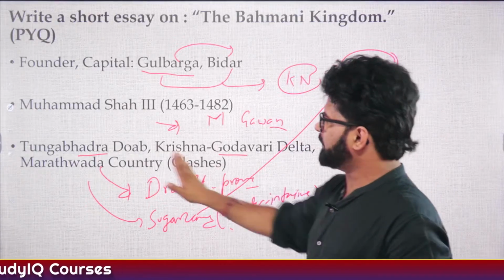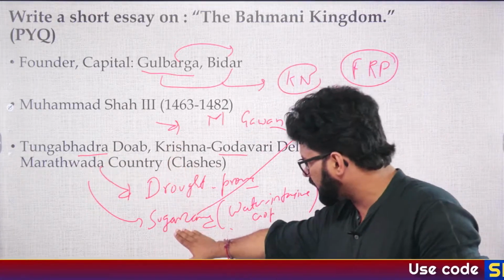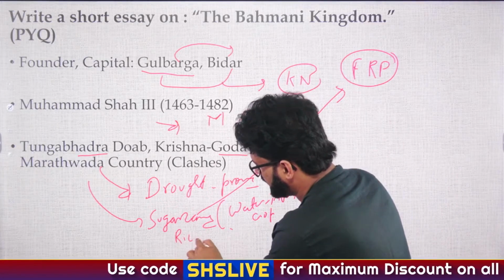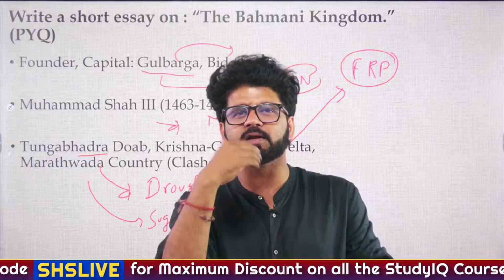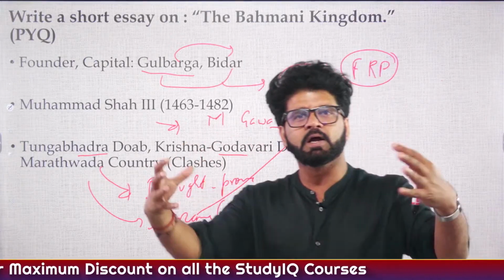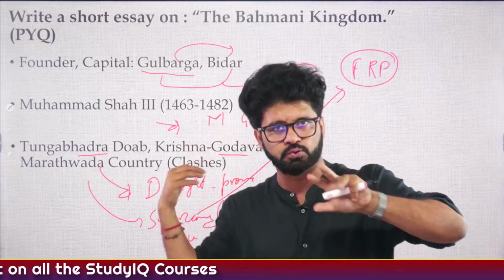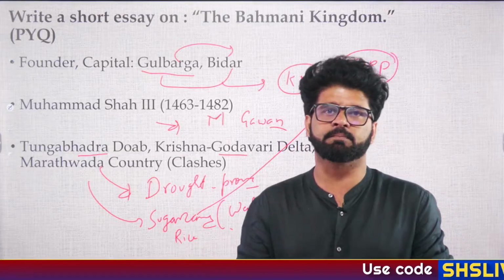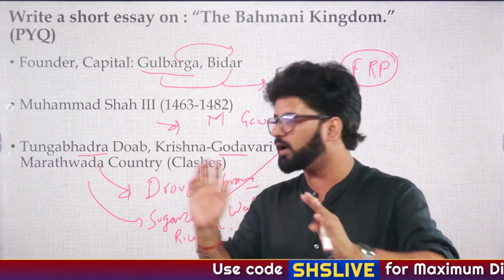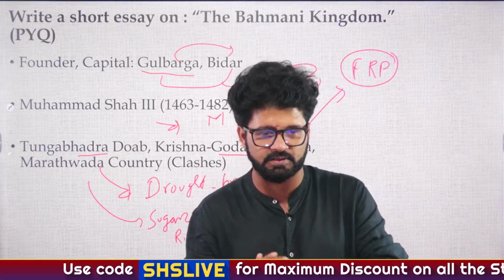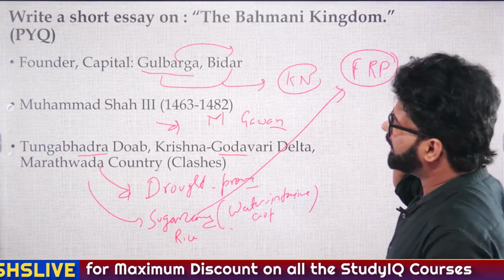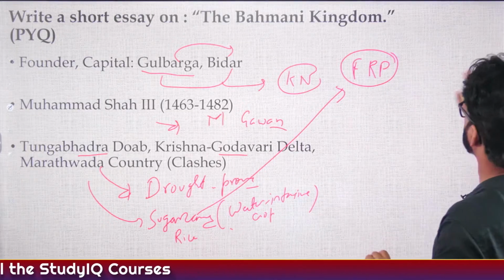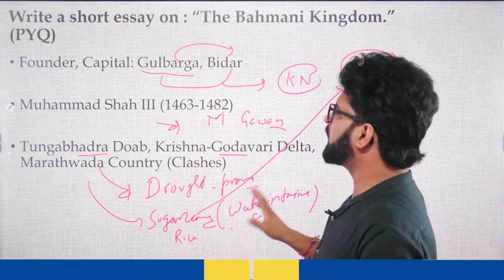Because of this FRP, people in Marathwada region, drought prone region, are growing sugarcane, which is one of the water intensive crops along with rice. And I read it somewhere, I think either in Hindu or Indian Express, that sugarcane and rice account for almost 60% of the groundwater used. So let's say you have 100 milliliter groundwater, 60 milliliter is used for sugarcane and rice. That should not happen. Marathwada should not grow sugarcane. Hope you are understanding what we are discussing here. Fair and remunerative price. So all these things are happening here, which has to stop. So yes, this is one thing by which people currently remember Marathwada as well.